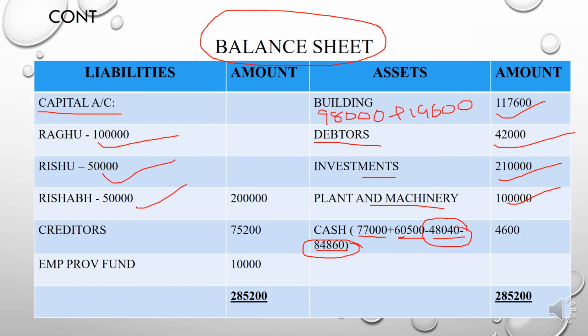Okay, and then creditors. 10,800 rupees of liability was reduced, so you need to reduce it from the actual amount of creditors. And then employee provident fund, there is no adjustment regarding that, so just write the amount as it is. And if you total this, the balance sheet will be tallied with 2,85,200 rupees. Okay, this is the way you need to do the balance sheet of the new firm.